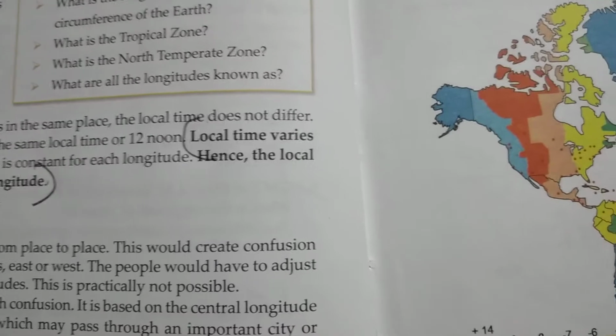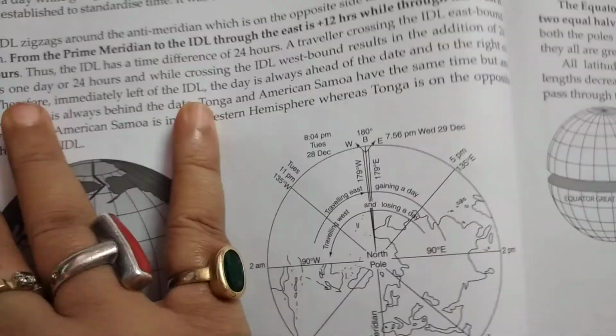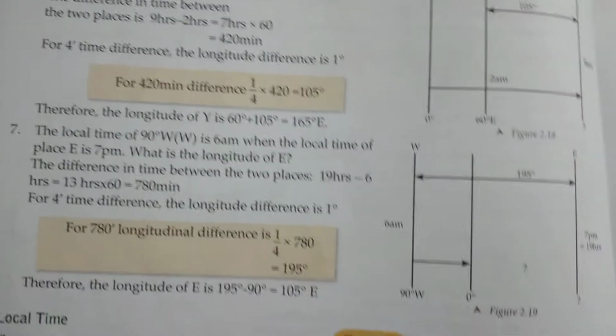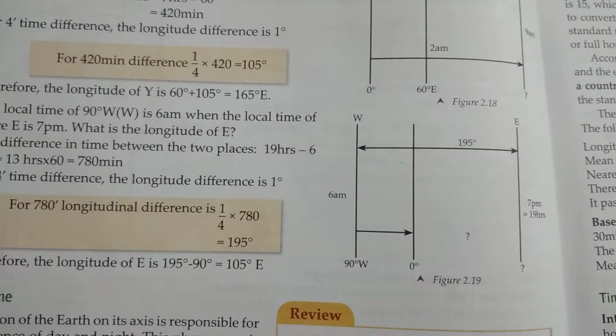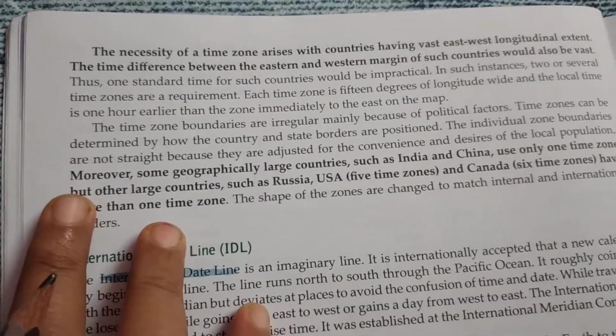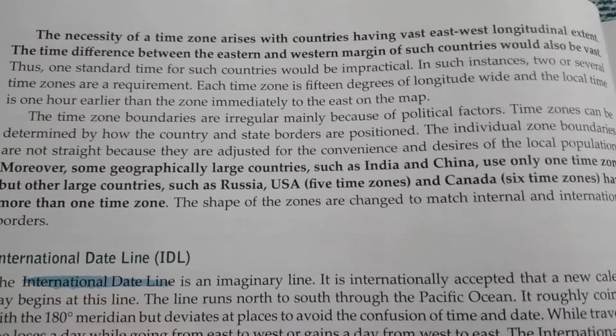I think only one will be there. What is time zone? Or rather, we can write the question in this way: what is the necessity of having a time zone? Please write the question in that way.